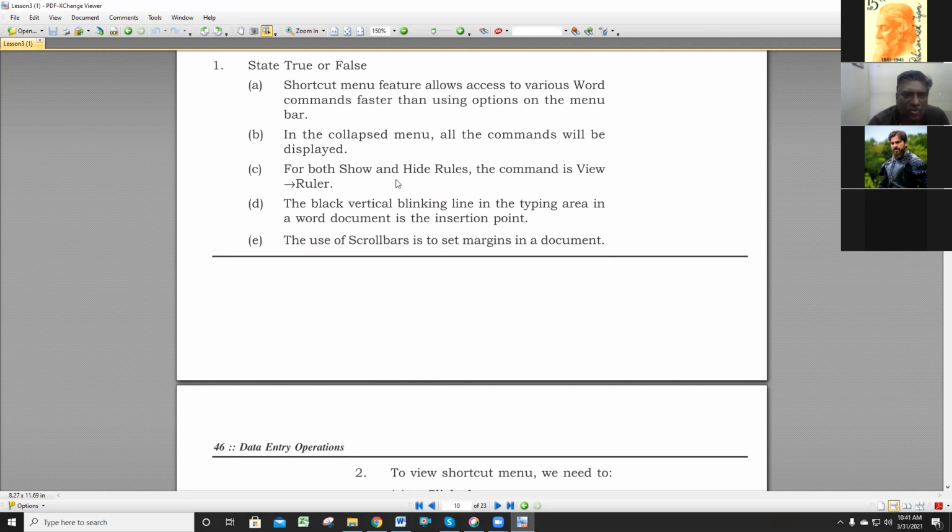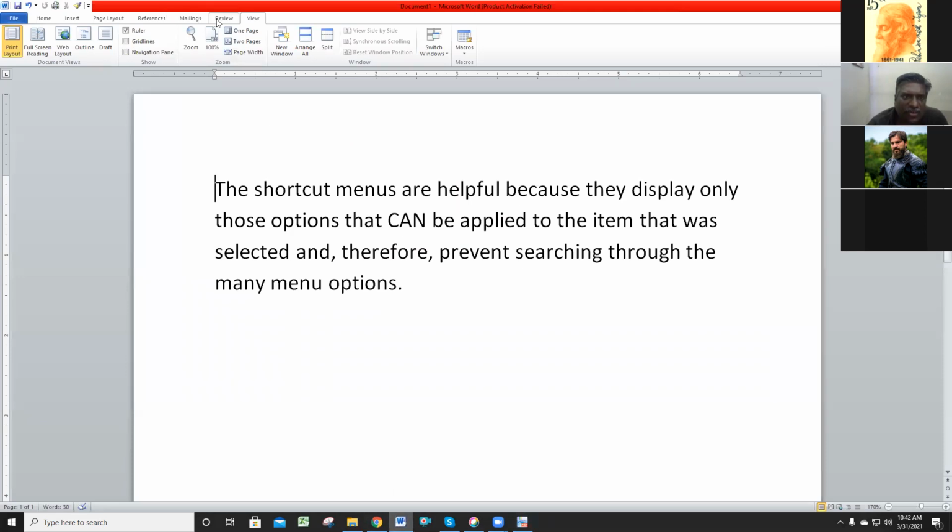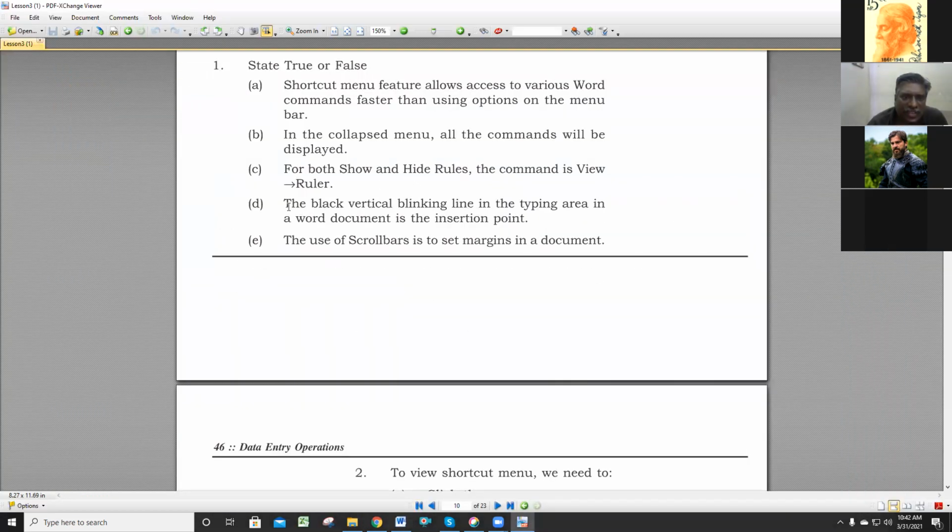Both show or hide ruler, the command is View Ruler. What is the answer? Is it true or false? True. Which option has the ruler? The ruler option is there in the View button only, no? See here in MS Word, the View button has the Ruler option. It is true only. The next question.